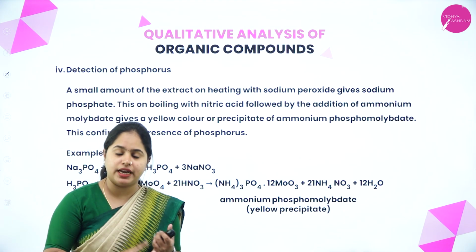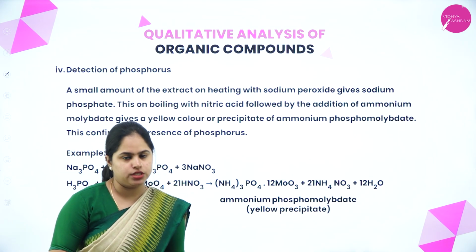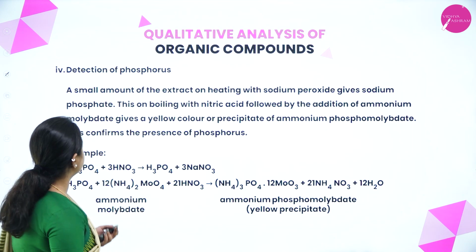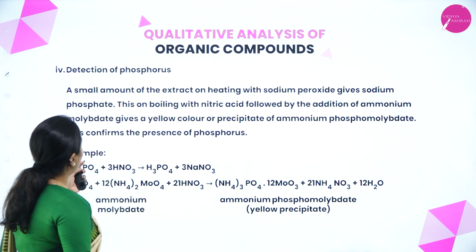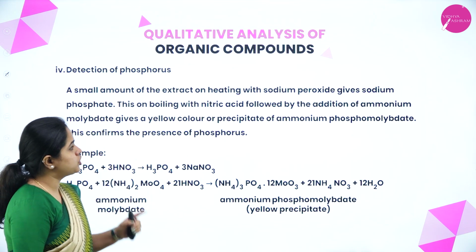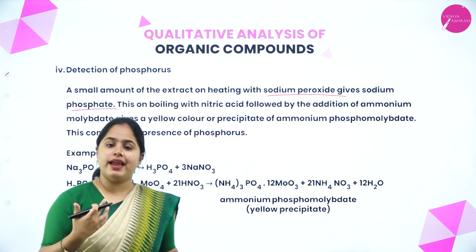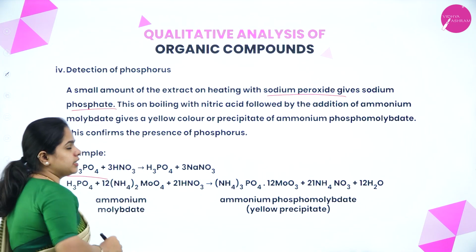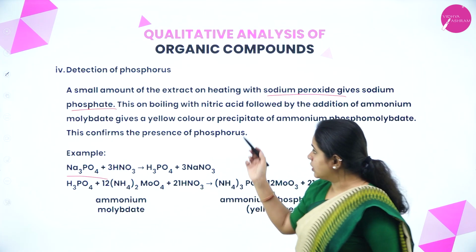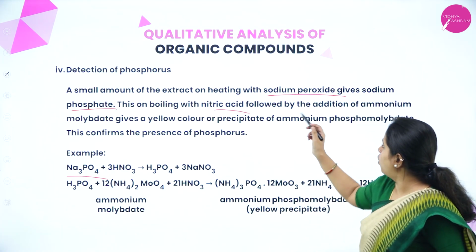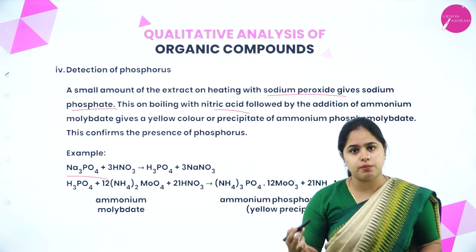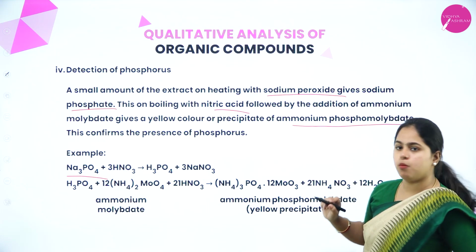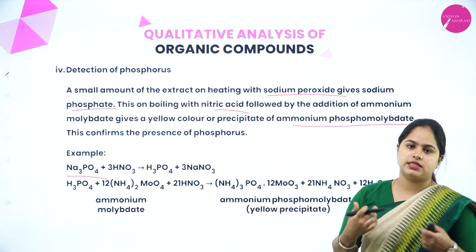We studied the detection of nitrogen, sulfur and halogens using sodium fusion extract, which is called Lassaigne's test, right? Now, the next one is detection of phosphorus. A small amount of the extract is heated with sodium peroxide. So we are reacting the extract with sodium peroxide, which gives sodium phosphate first. Now, this on boiling with nitric acid followed by the addition of ammonium molybdate gives a yellow color or precipitate of ammonium phosphomolybdate, right?